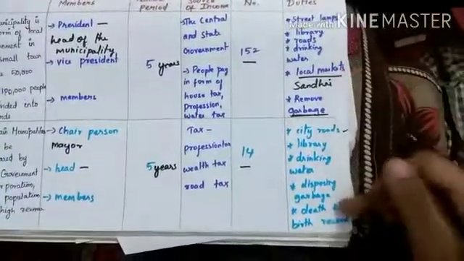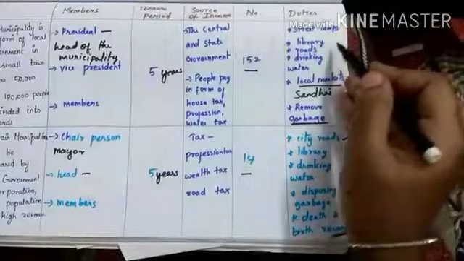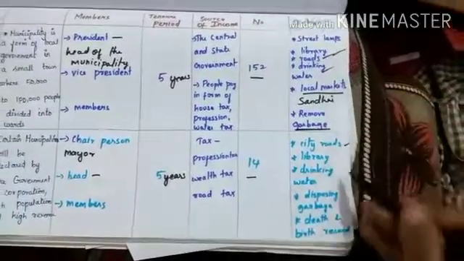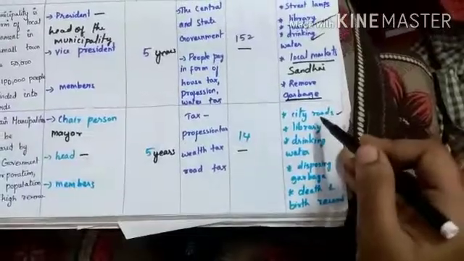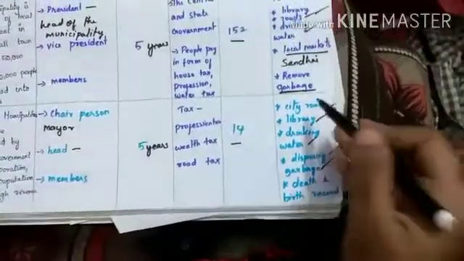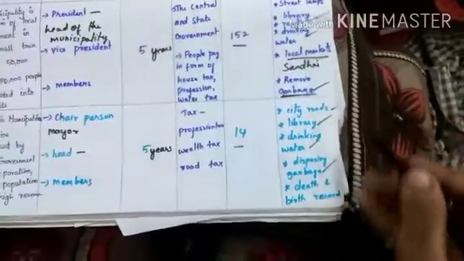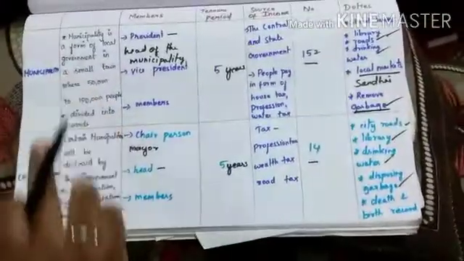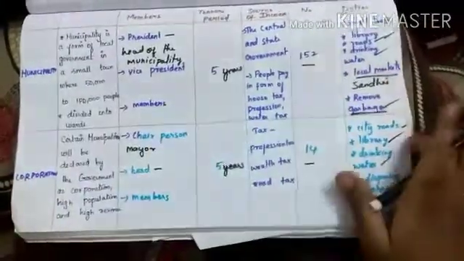Shall we compare both? Library, drinking water, roads, disposing garbage are the same. Moreover, all the duties done by both the municipality and corporations are the same.